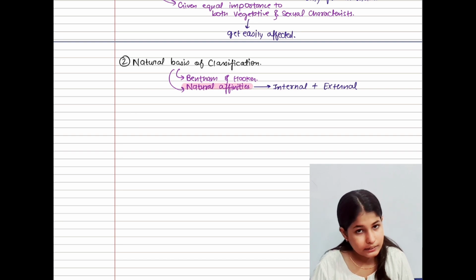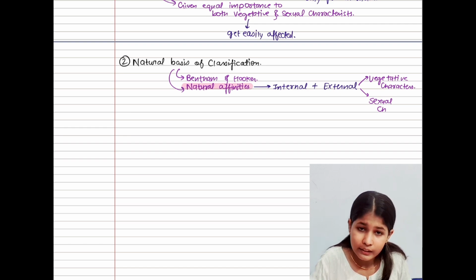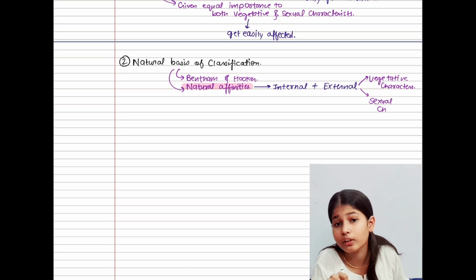What is included inside the external features? External features consist of vegetative characters and sexual characters. Sexual characters also include the androecium structure.